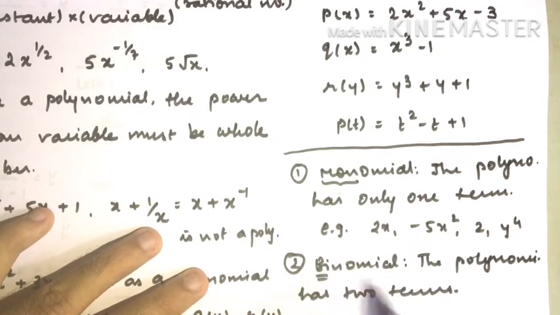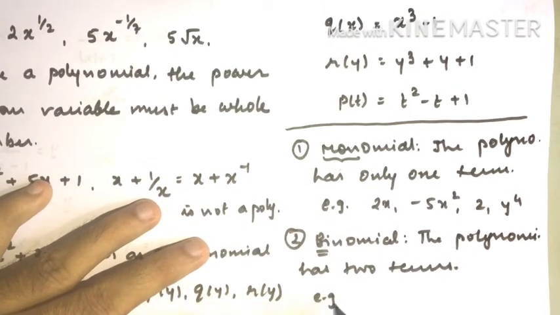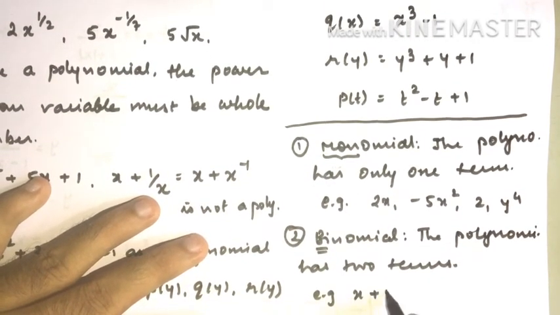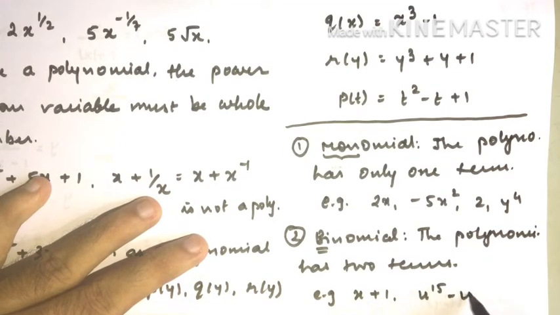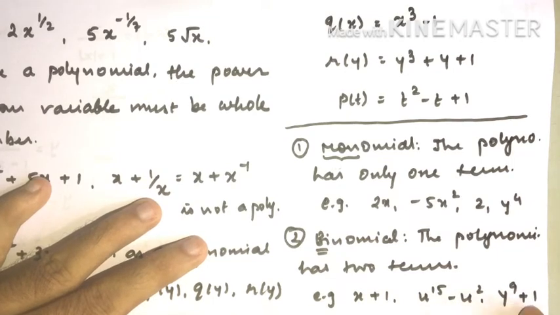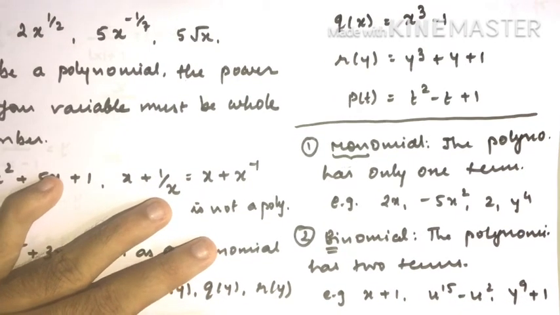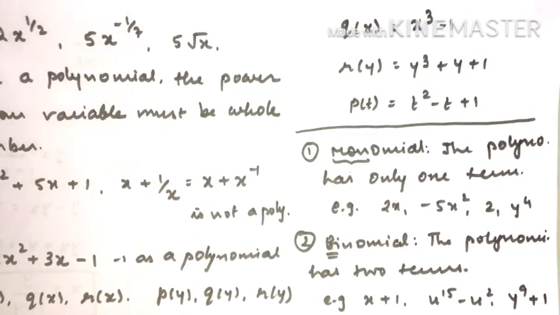Here bi means two. Here mono means one. So if we want to see examples, they could be x plus 1, then u raised to 15 minus u square, y raised to 9 plus 1. These are all examples of binomials. Are you getting it? Correct.